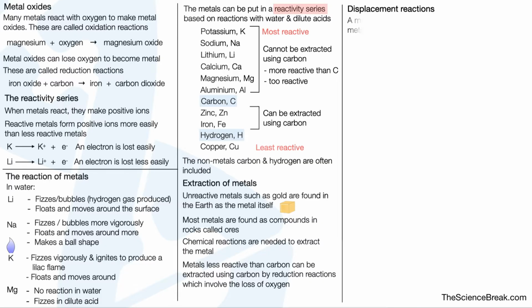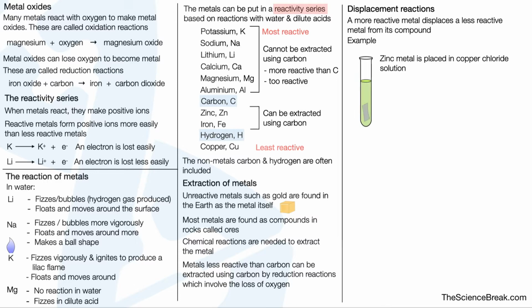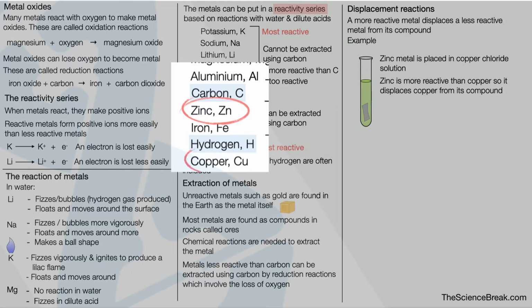Displacement reactions. A more reactive metal displaces a less reactive metal from its compound. Here's an example. Zinc metal is placed in copper chloride solution. So here's our copper chloride solution. It has a kind of green color, and you can see the zinc metal inside the solution. Zinc is more reactive than copper, so it displaces copper from its compound. You can see from the reactivity series, zinc is higher up than copper, therefore it's more reactive.